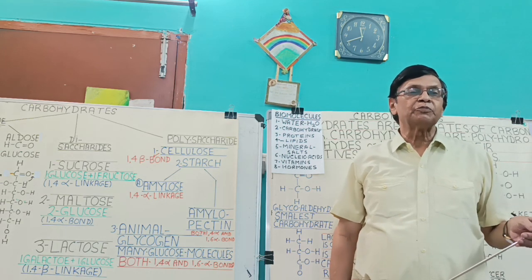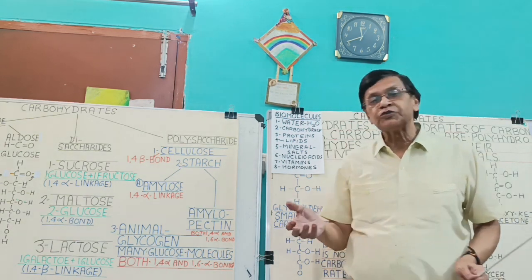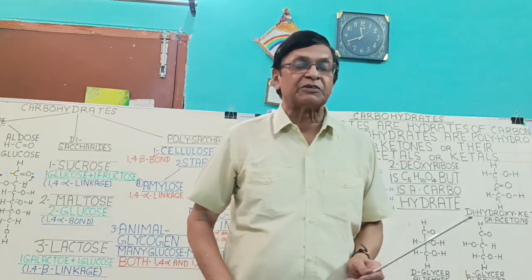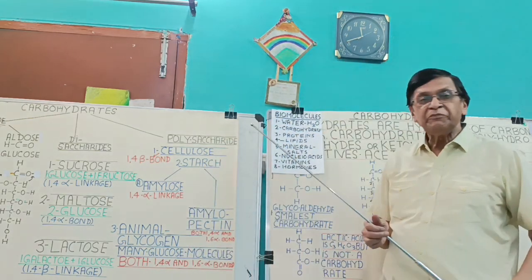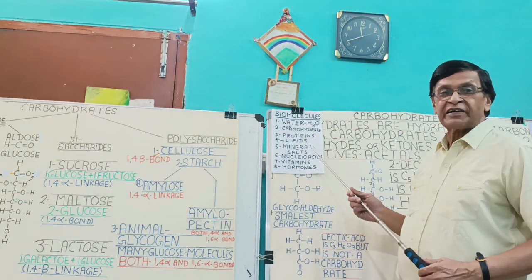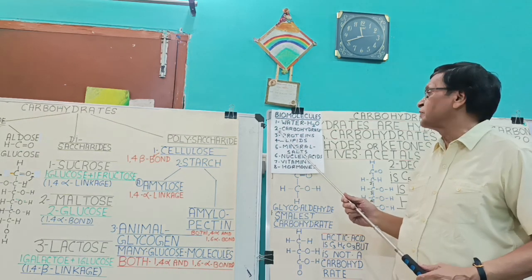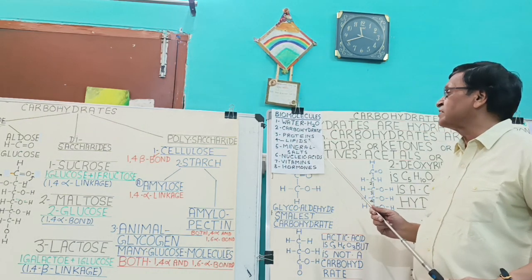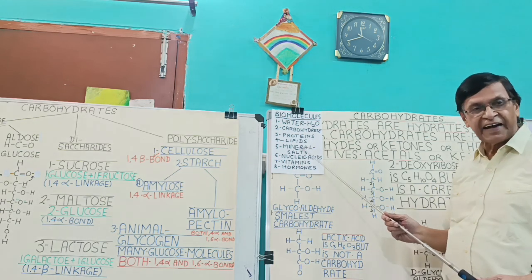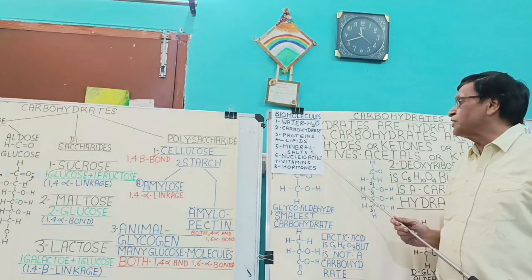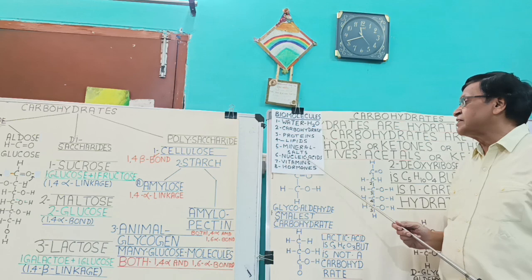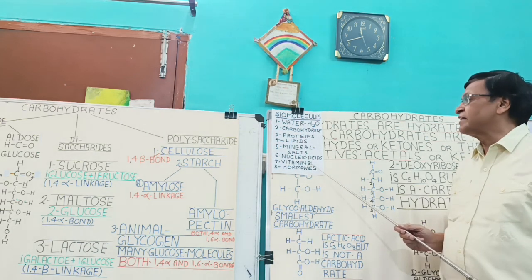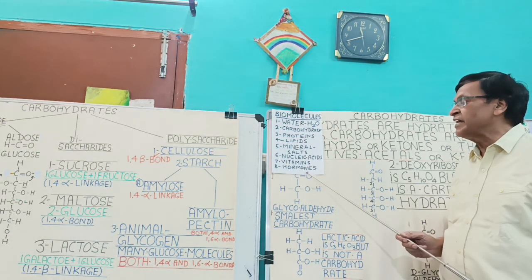Today we will talk about biomolecules, the molecules which are found in living systems. The main biomolecules are: number 1, water, hydrogen monoxide; number 2, carbohydrates; number 3, proteins; 4, lipids and fats; 5th, mineral salts; 6th, nucleic acids; 7th, vitamins; and number 8, hormones.